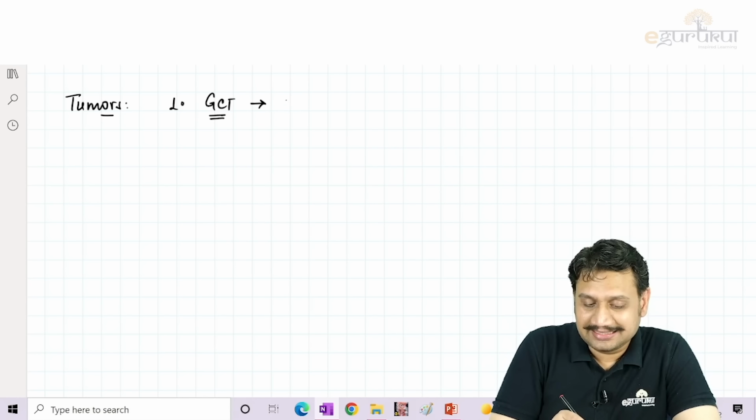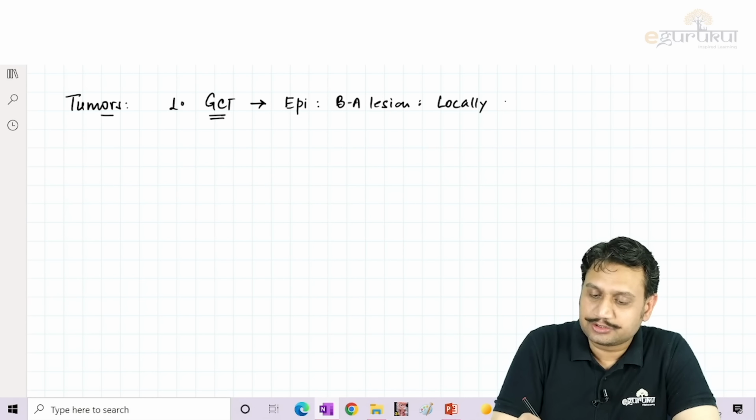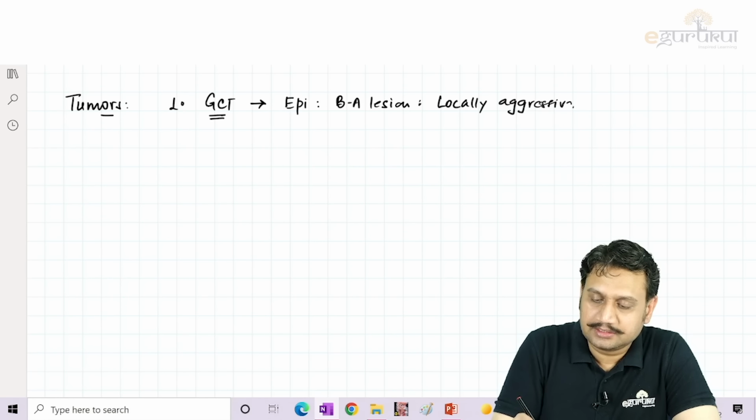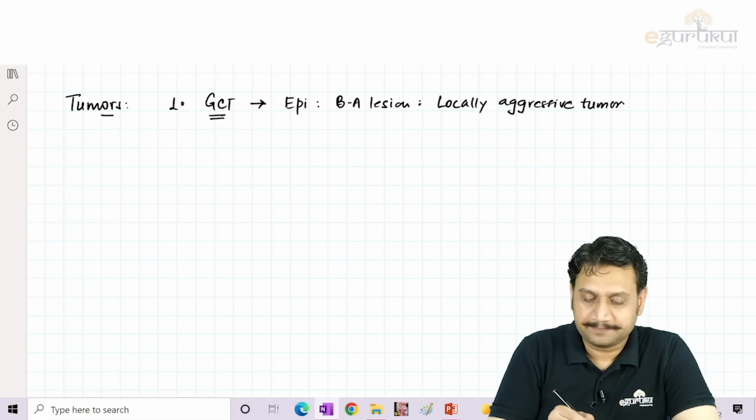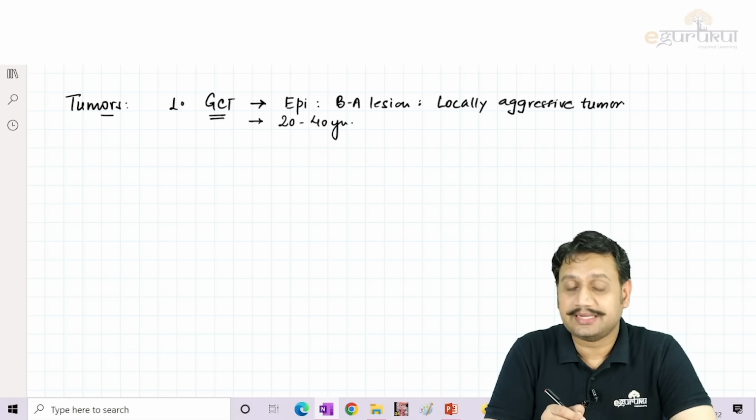So you know that GCT is an epiphyseal lesion, which is basically a benign aggressive lesion, because it is a locally aggressive tumor. It doesn't usually show metastasis. The age group is 20 to 40 years, the second to fourth decade being the most common age group, right?